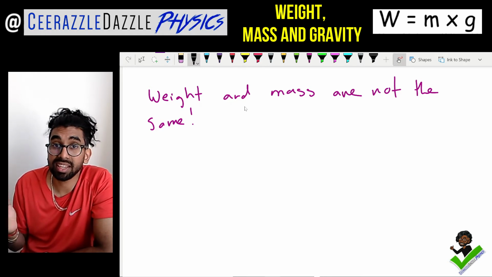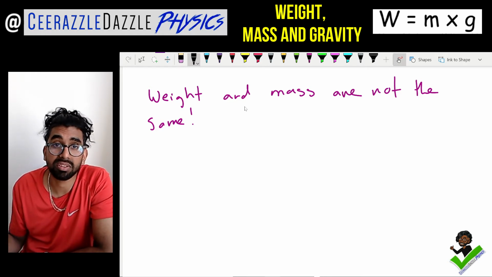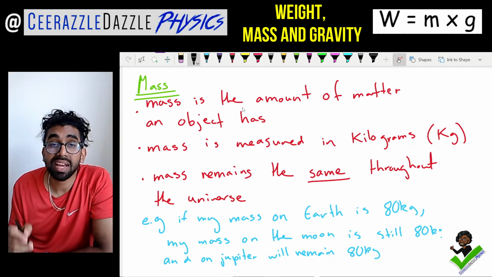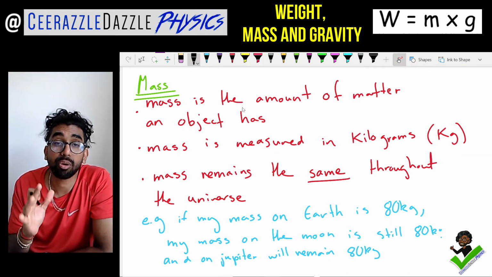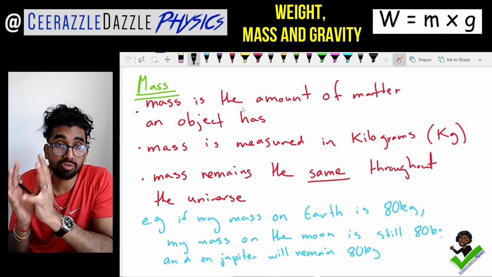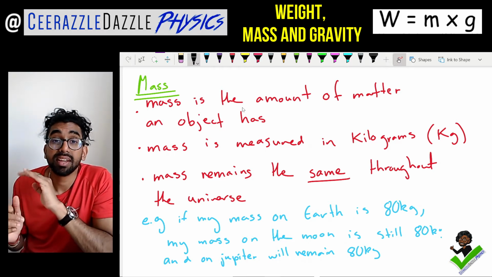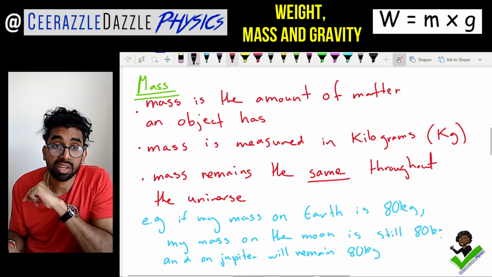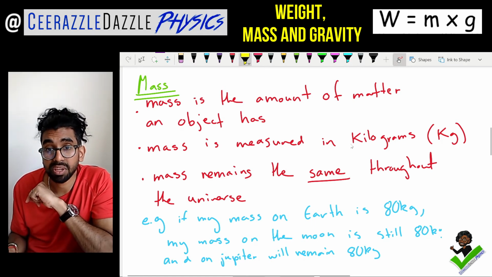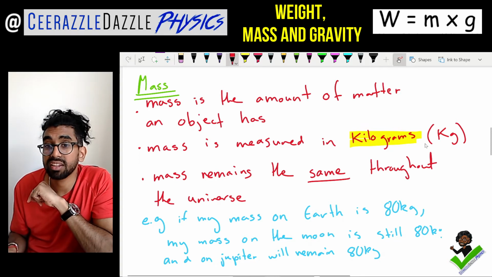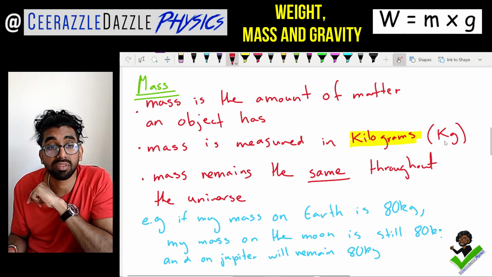So what exactly is the mass? That's what we're going to be talking about today. The mass, right. So mass is the amount of matter an object has. Mass is measured in kilograms, guys. So make sure we get that down. Mass is measured in kilograms. And obviously it's going to be capital K, lowercase g for kilograms over here.